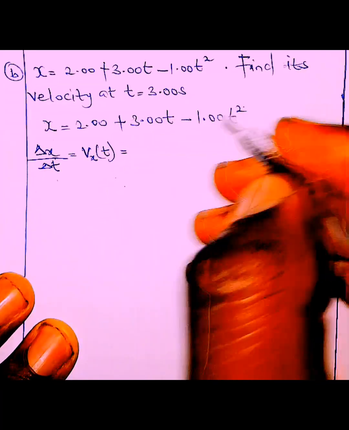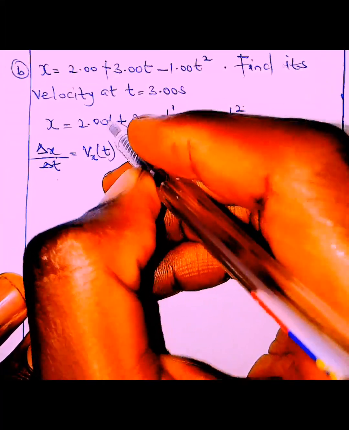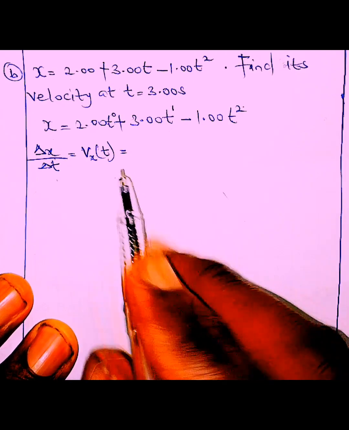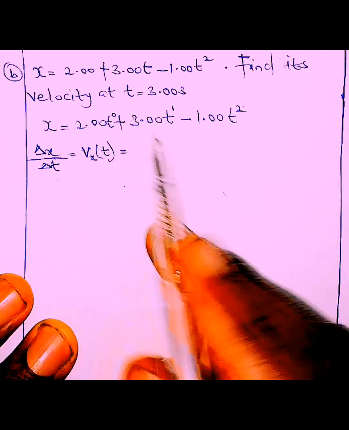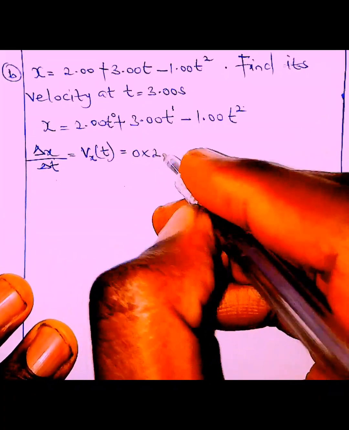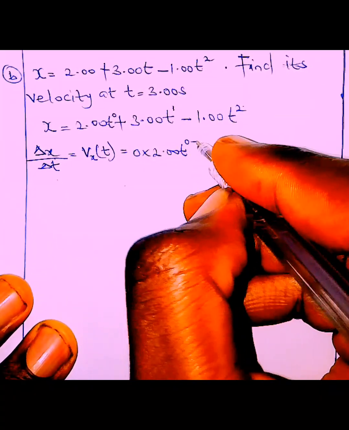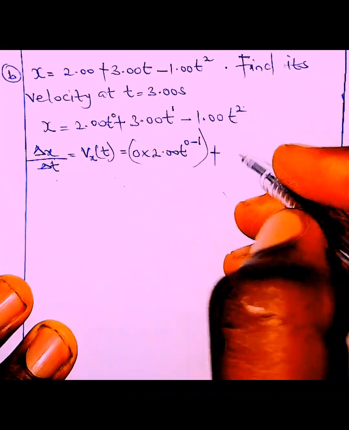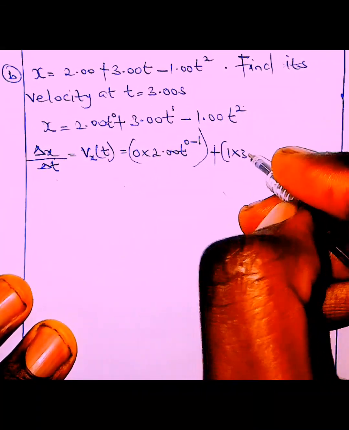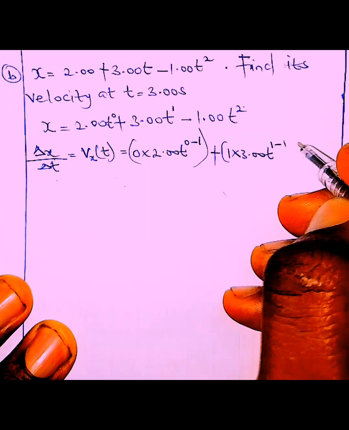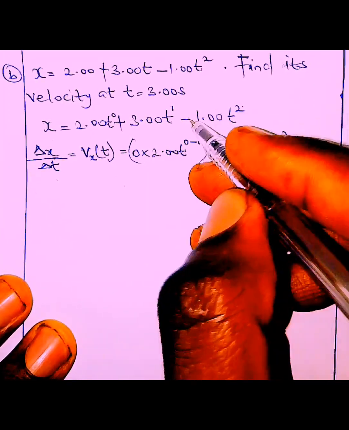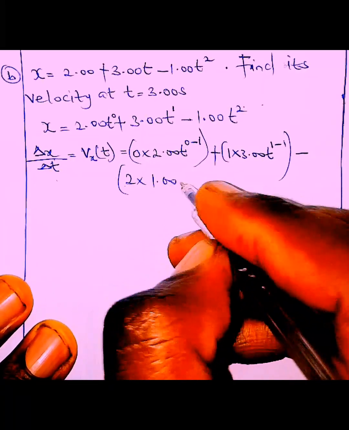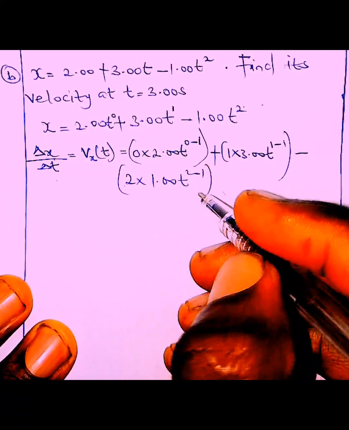Now this is t raised to power 2, t raised to power 1, and this t raised to power 0. Don't forget the way differentiation is done. We take the power, use it to multiply, then take 1 away from the power. So that is 0 times 2.00 t raised to power 0 minus 1. Then plus 1 times 3.00 t raised to power 1 minus 1. Then minus 2 multiplies this, you take 1 away from 2. So that's 2 times 1.00 t raised to 2 minus 1.